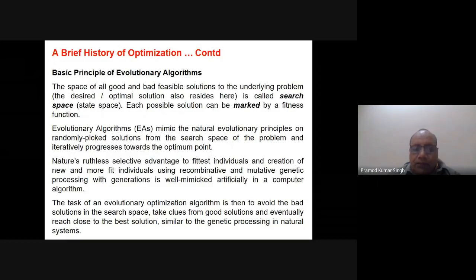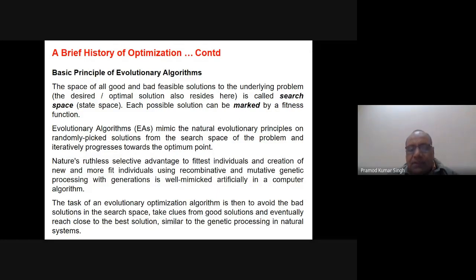The nature's ruthless selective advantage of the fittest individuals and creation of new and more fit individuals using recombinative and mutative genetic processing with generations is well mimicked artificially in a computer algorithm. So this is, you can say, more specific things, or we are just moving towards specific things in the EA. This is a very basic principle which I told you, how the things work, and why it has developed, or what is the basic principle. So the basic principle is that it mimics the evolution principle of the nature.